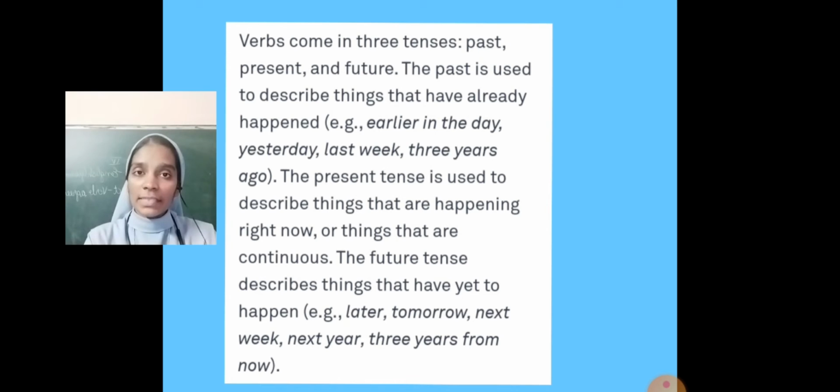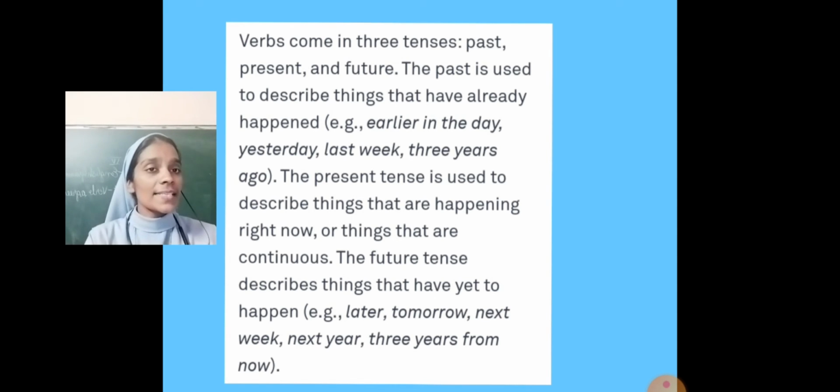भूतकाल, वर्तमानकाल and भविष्यकाल. The past is used to describe things that have already happened. Example, earlier in the day, yesterday, last week, 3 years ago. जो पहले से ही हो चुके हैं. It may happen earlier in the day, yesterday, last week, 3 years ago.